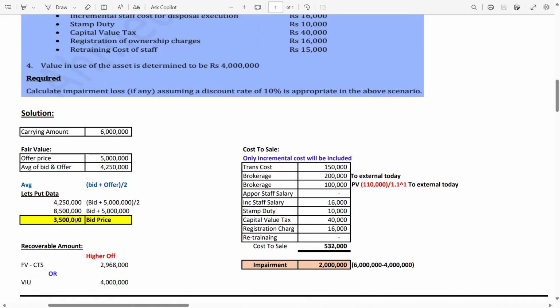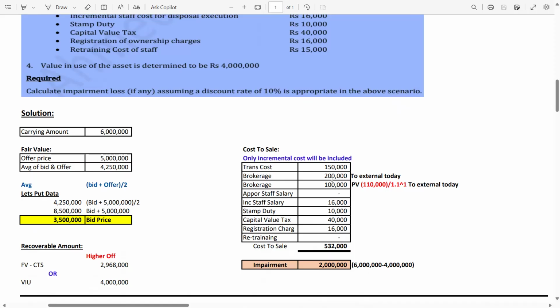So now you have calculated the fair value, but you have to calculate the cost to sale as well. I have written that only incremental costs will be included. So the transportation cost is 150, brokerage to external broker is 1 lakh, present value 110 divided by 1.1 raised to the power 1.